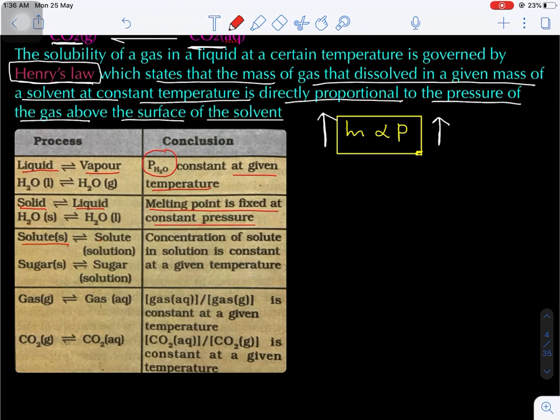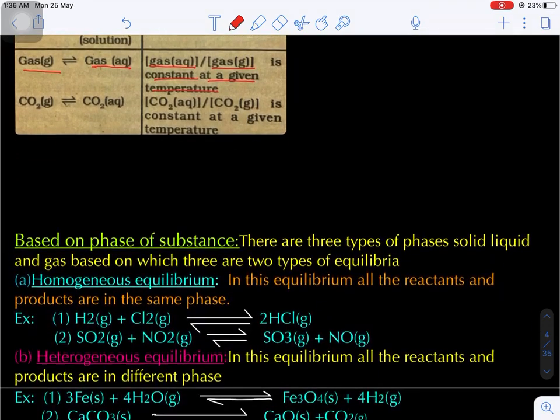Now solute and solution. Just now I told you sugar dissolved in the water. The concentration of a solute, that is sugar, in the solution is constant at a given temperature. Now gas in liquid. Let's suppose carbon dioxide compressed in the water. The concentration of the gas in aqueous medium divided by the concentration of the gas above is constant at a constant temperature. Are you getting my point?